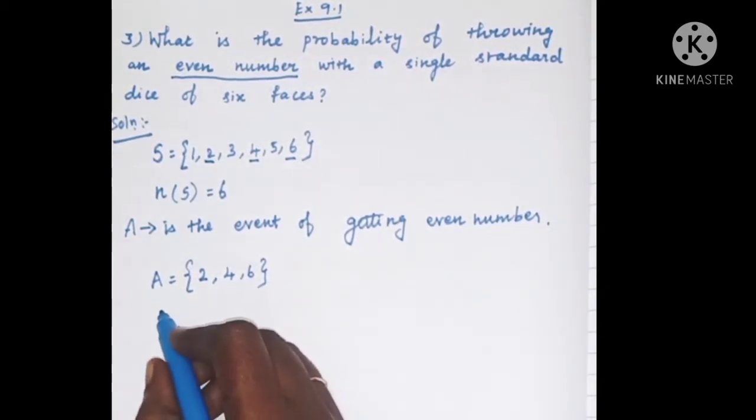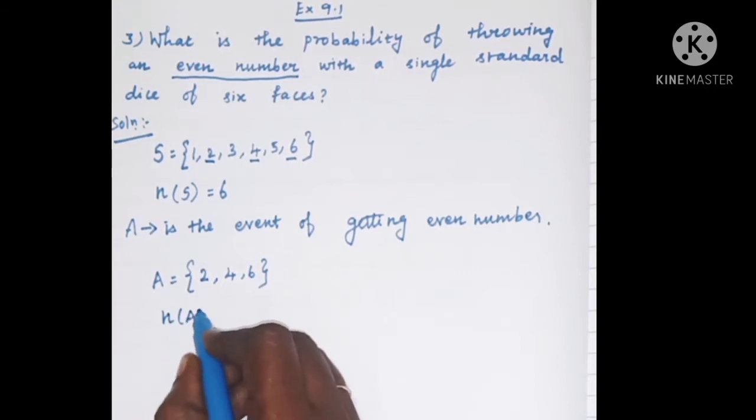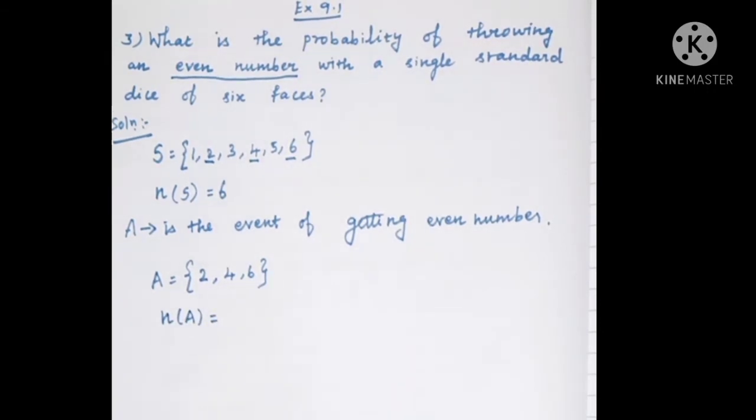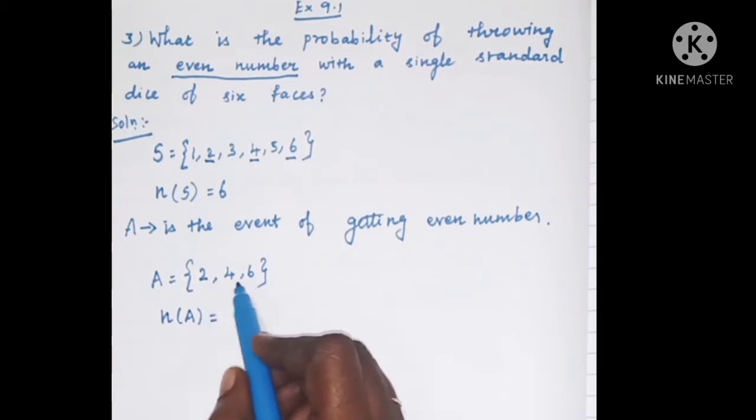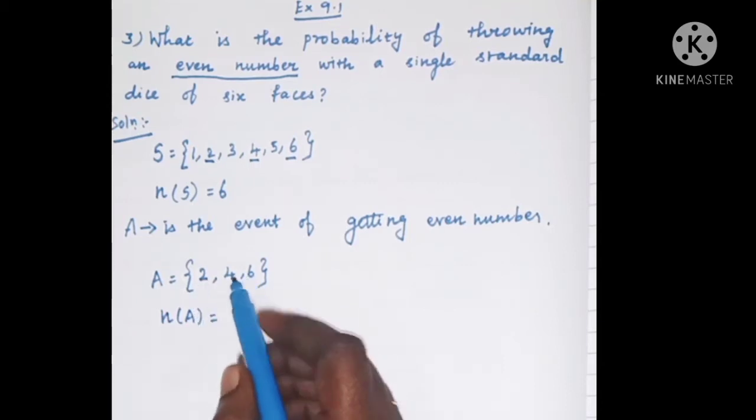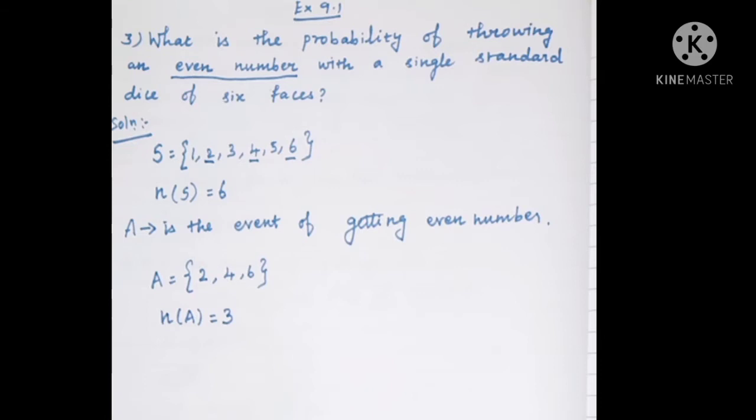Now we have to find n of A, the number of elements in the set A. How many elements are there in the set A? There are 3 elements: 1, 2, 3. There are 3 elements in the set A.